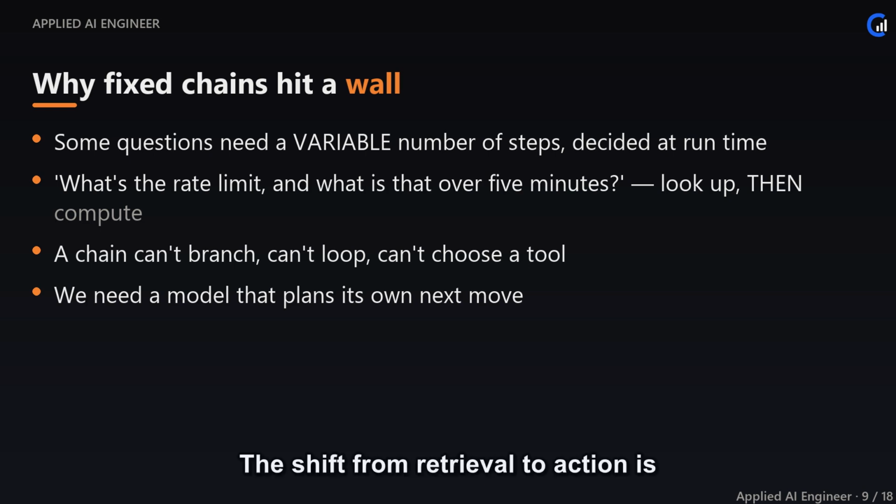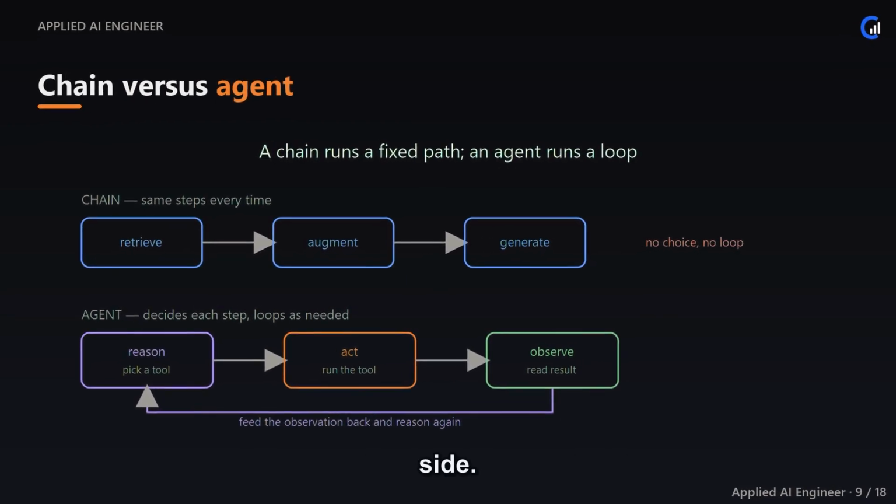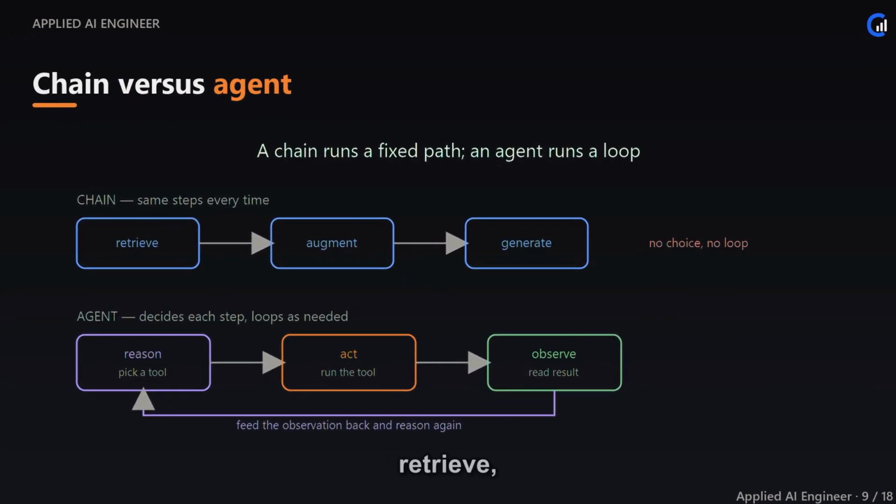The shift from retrieval to action is the shift from a fixed pipeline to a model that plans its own next move. Here are the 2 shapes side by side. On top, the chain: retrieve, augment, generate, a straight line, no choices, no loop. It's perfect when you already know the path. On the bottom, the agent.